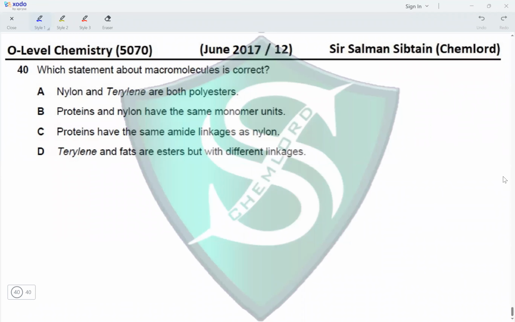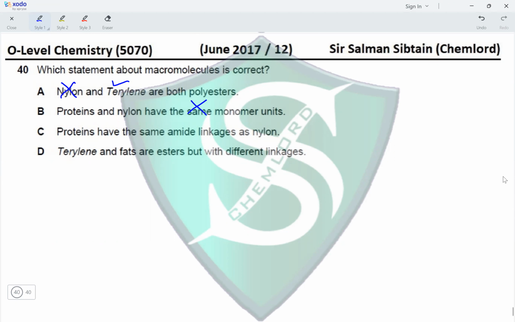Question 40. Which statement about macromolecules is correct? Nylon and terylene are both polyesters? Nylon is a polyamide, terylene is a polyester. Proteins and nylon have the same monomer units? No. The monomers of proteins are amino acids, whereas nylon has some other organic compounds as monomers. So they're not the same.